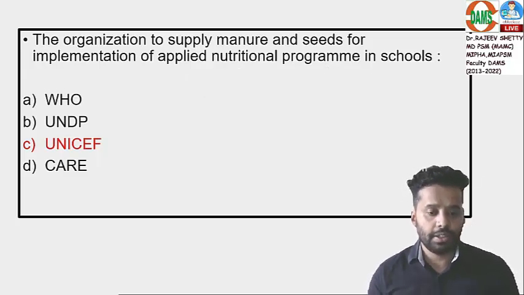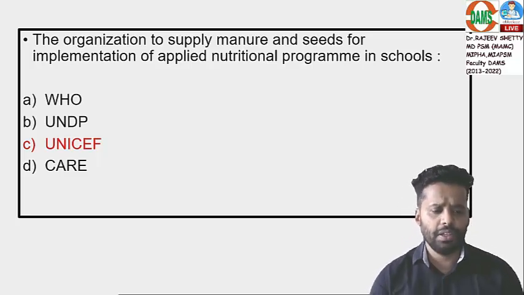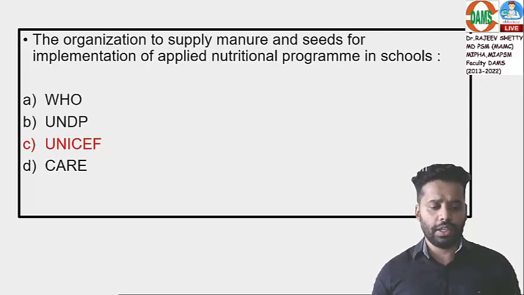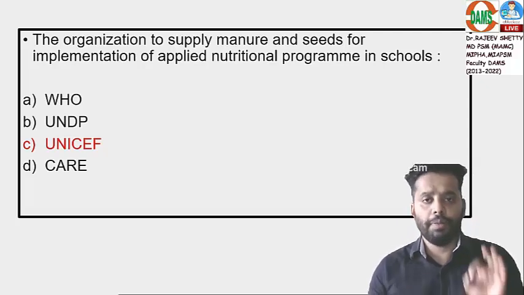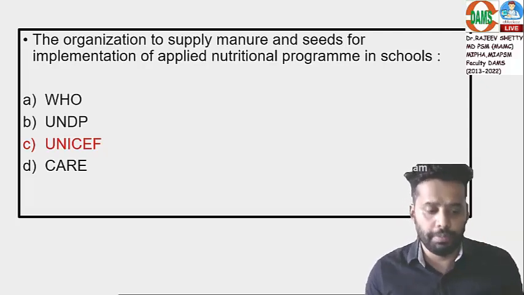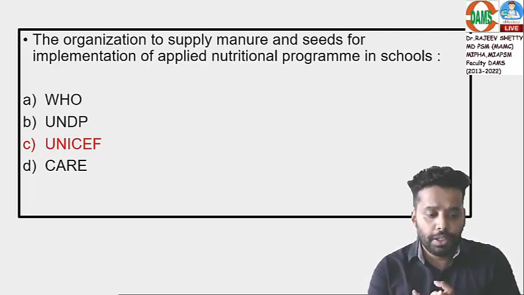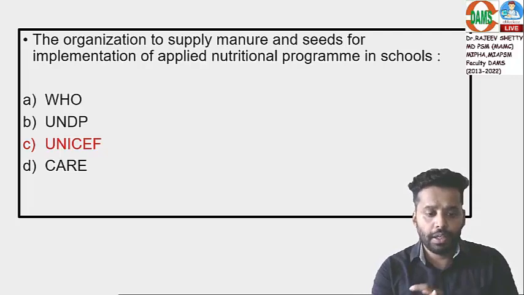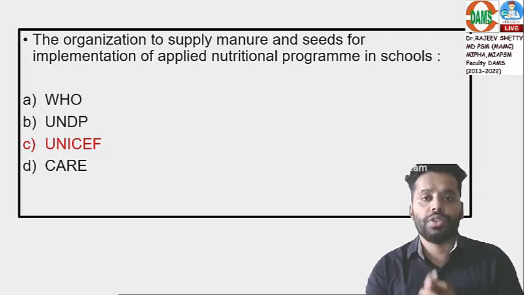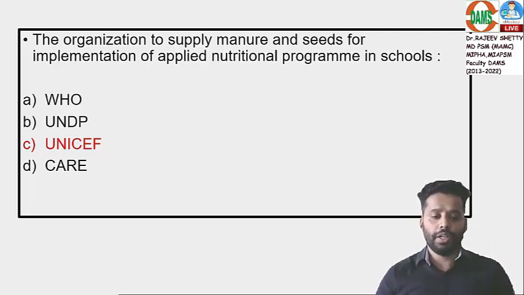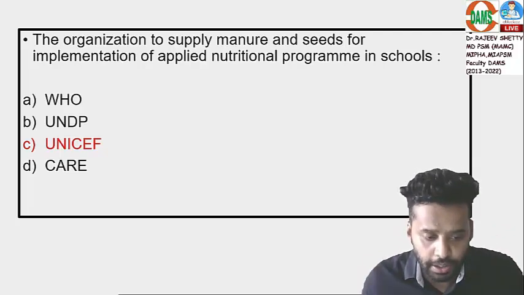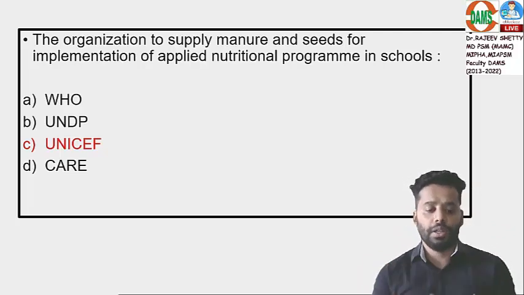How to get the answer if I don't know what is applied nutrition program? UNICEF, maybe we know, we have discussed in our classes also. The campaign we have is the GOBI-FFF campaign. In FFF will come food supplements, family planning and female empowerment. Food supplements, something related to nutrition. To make a rough guess, I am telling, you could have marked UNICEF.